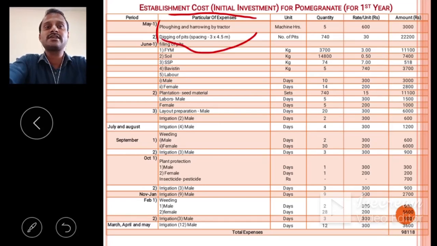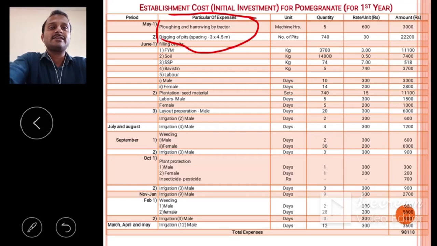Suppose we take an area of 1 hectare and spacing of 3 by 4.5 meters between two plants. Therefore the number of pits required is 740.